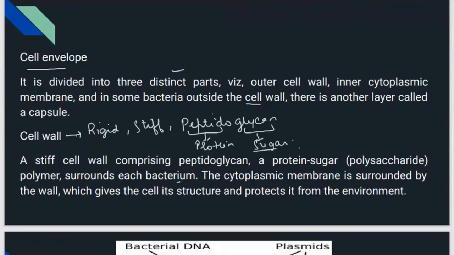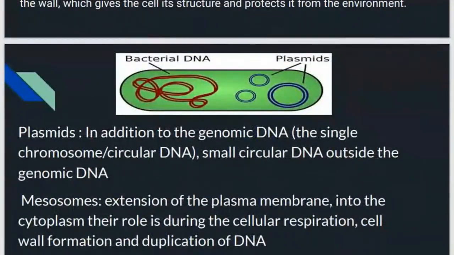For the protection and the functioning of the bacteria, the cell wall is made up of peptidoglycan, or you can say polysaccharide also. Then comes plasmid. I told you in bacteria there is DNA, but there is an extra chromosomal part called plasmid. Plasmid is extra chromosomal material which is circular and present outside your actual DNA.